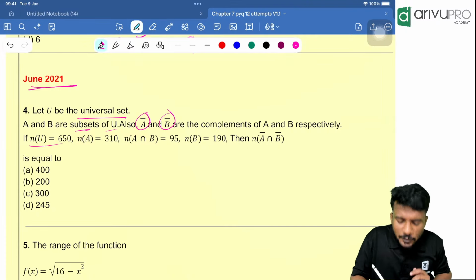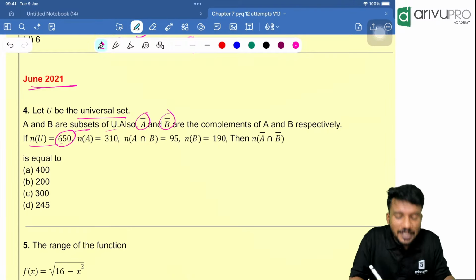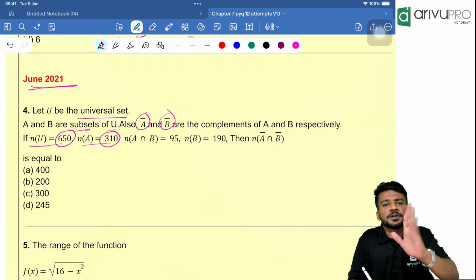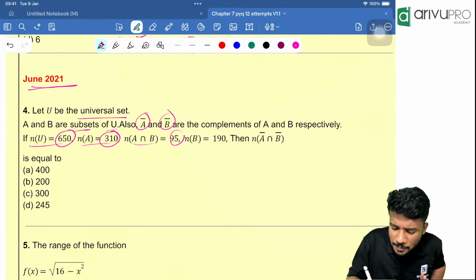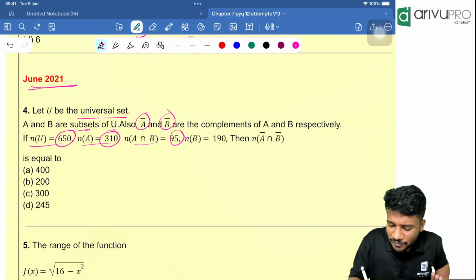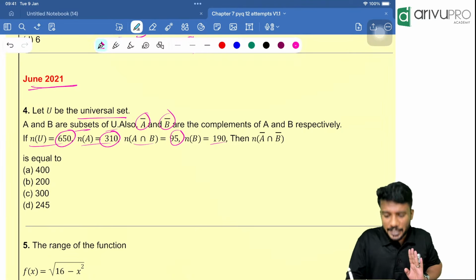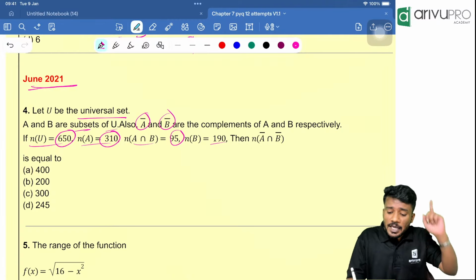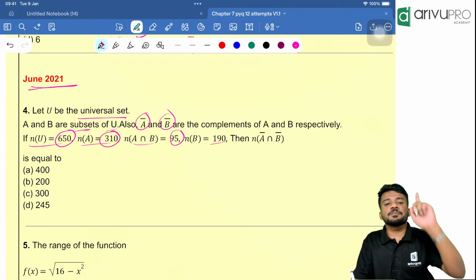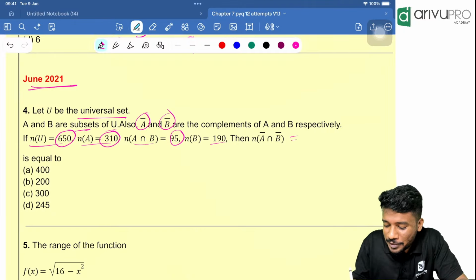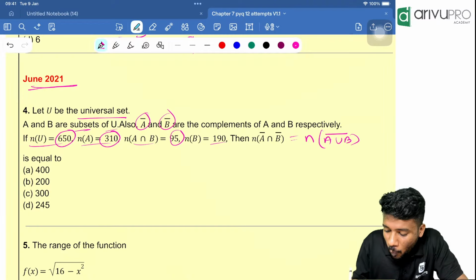Then n of U, that means in the universal set, what is the cardinal number? 650. Then n of A, what is the cardinal number? 310. Then n of A intersection B is 95. The cardinal number of B is 190. Then the question is n of A complement intersection B complement. People, A complement intersection B complement according to De Morgan's law is n of the whole complement of A union B.